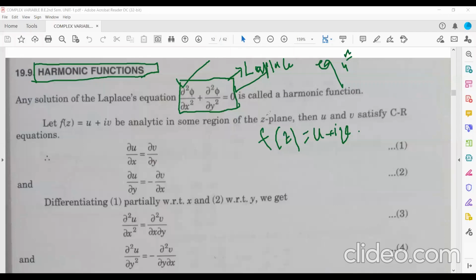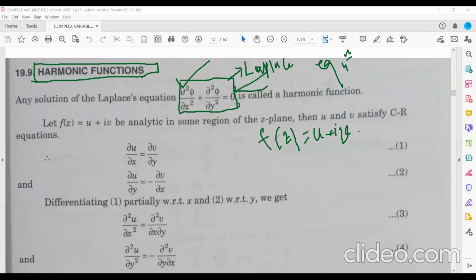So in order to check whether f(z) is harmonic, we need to check whether it satisfies the Laplace equation. In place of checking f(z), you can separately check whether both u and v satisfy this Laplace equation or not.